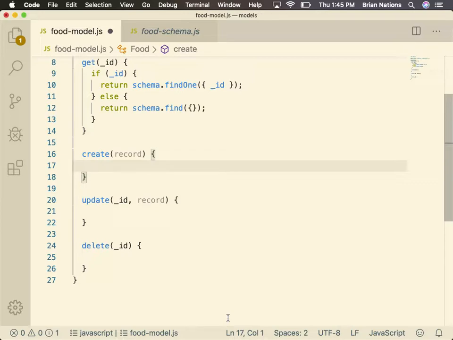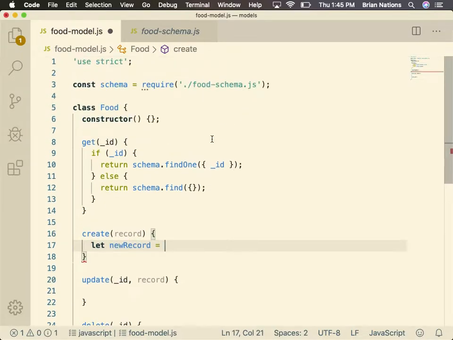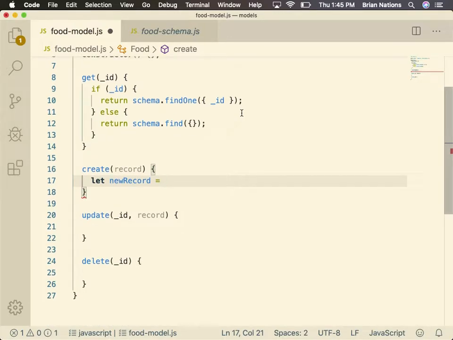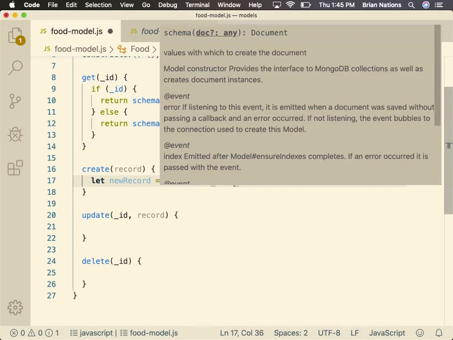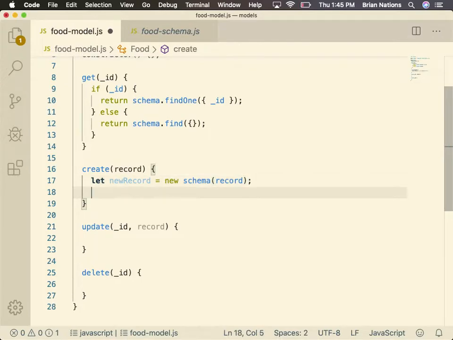Cool? All right. So then we've got create record. This one is even easier. We're going to say let new record equal, now we brought in our schema, right? So we're just going to say new schema with a record. So now we have a record that's been created, and then we're just going to say return new record dot save. Done. That's it. And if we want to do something with that after we create a record, we can say dot then, right? And then we can do whatever we want with it. Follow? Because this is going to return a promise for us. We can just dot then.